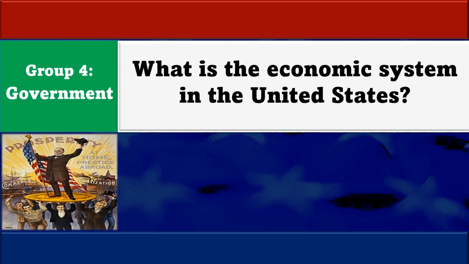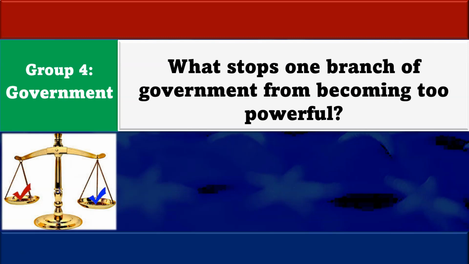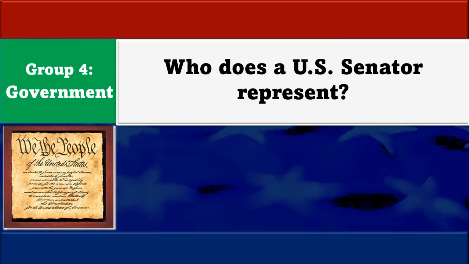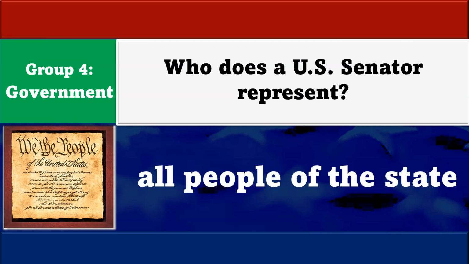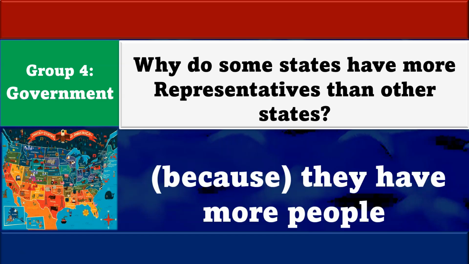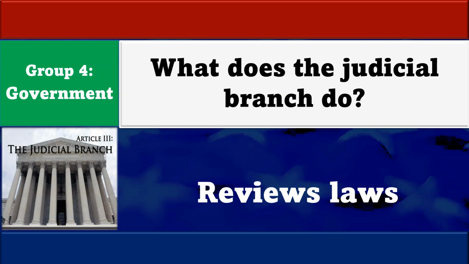What is the economic system in the United States? Capitalist economy. What stops one branch of government from becoming too powerful? Separation of powers. Who does a U.S. Senator represent? All people of the state. Why do some states have more representatives than other states? Because they have more people. What does the judicial branch do? Reviews laws.